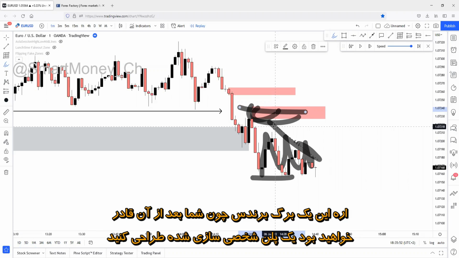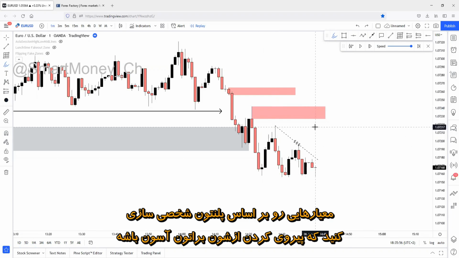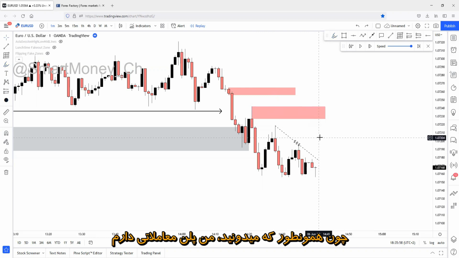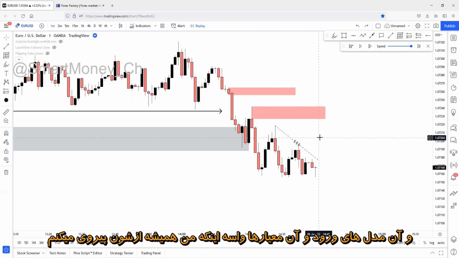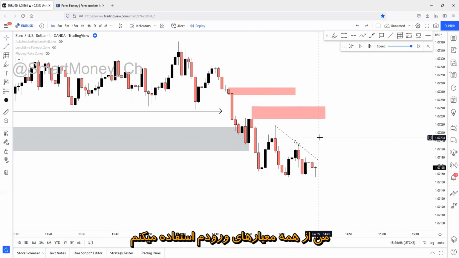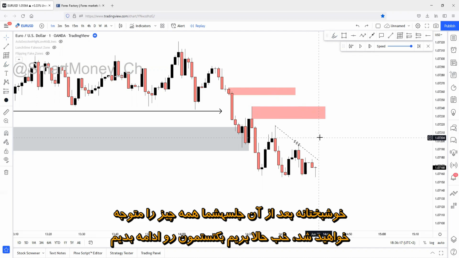Of course, it will be a game changer, because you'll be able to build a personalized, criteria-based plan that is easy to follow. I have a plan. I have criteria for every single entry type, and those entry types and criteria are built up from the criteria tracker. I'm using all of the criteria from the criteria tracker, but different criteria are needed for different types of entries. Hopefully after this, you'll understand everything. So let's continue the backtesting session.